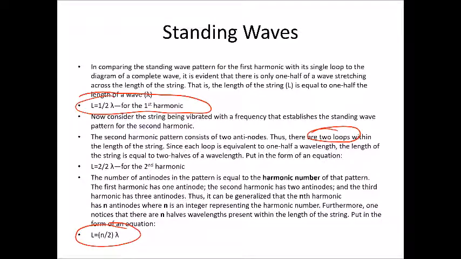It essentially says that the length of the string is equal to n/2 times the wavelength, where n is the harmonic number. So for example, if we were talking about the fourth harmonic, L would equal 4/2 times the wavelength. So essentially, the length of the string would have to be 2 times the wavelength of the wave in order to get the fourth harmonic.